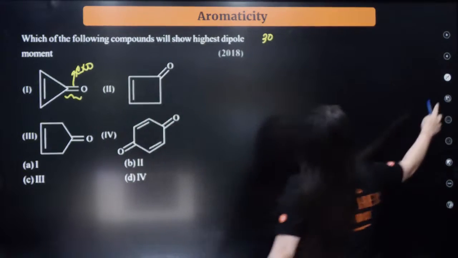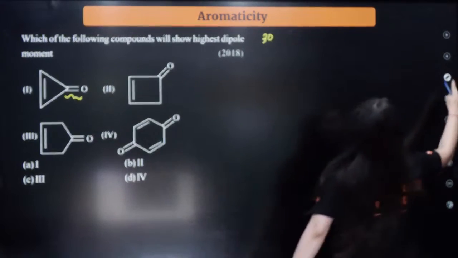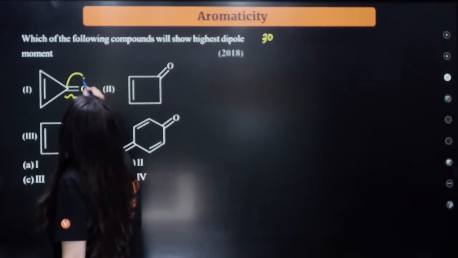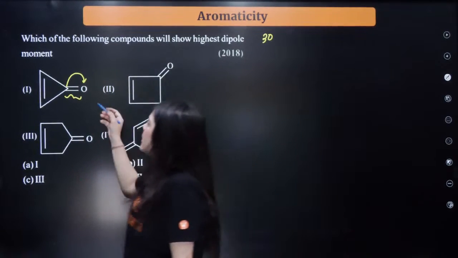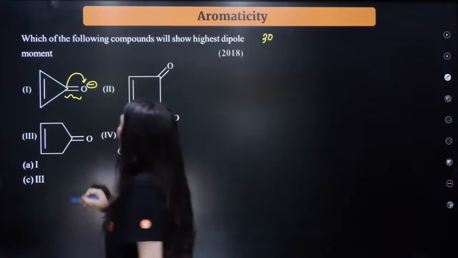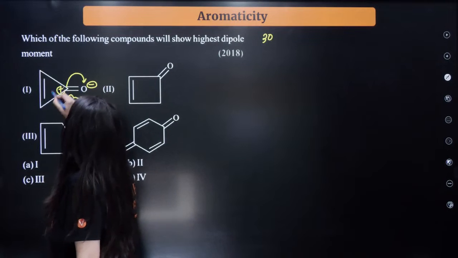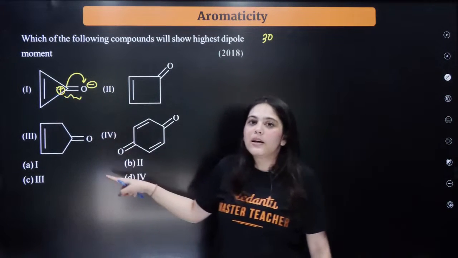What do I mean by that? Here, try to form a dipole out of it. Because oxygen is more electronegative, this will get a delta negative charge, so therefore this carbon will get a delta positive charge, isn't it? Okay, so here it gets a delta positive charge.